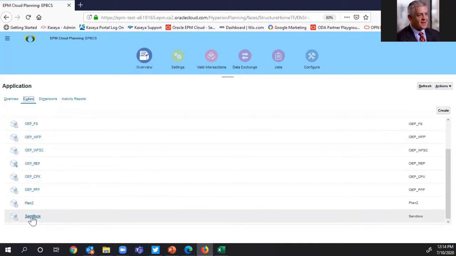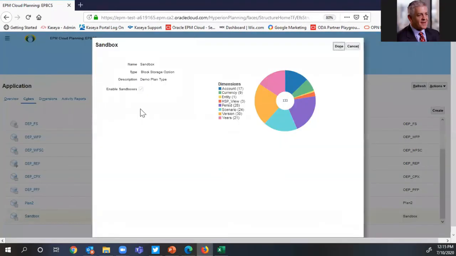I am going to be working in a plan type called Sandbox. And just for terminology's sake, when I'm talking about plan and cube, they mean the same thing. If I click on my Sandbox plan type, you'll notice there's a checkbox where my sandboxes have been enabled, and we showed that in the screenshot in the slide.